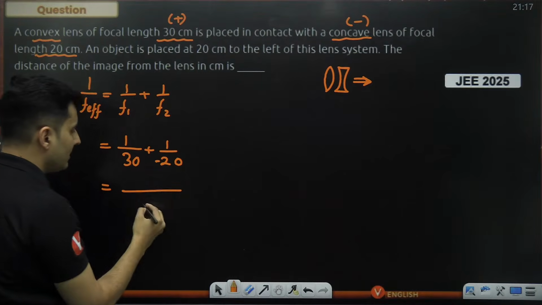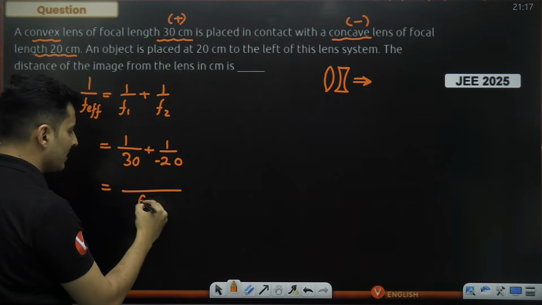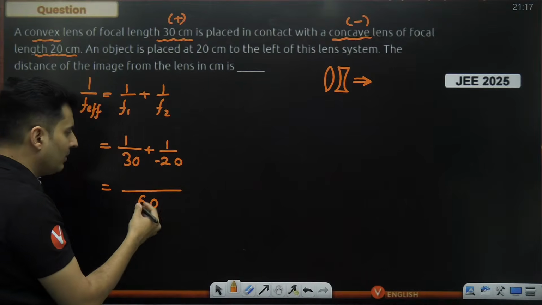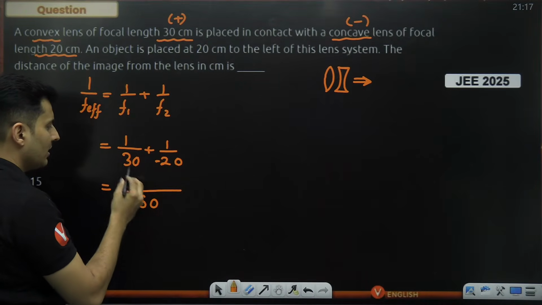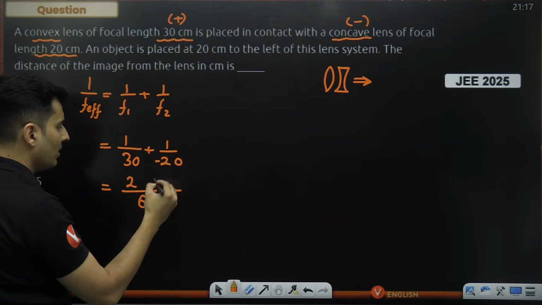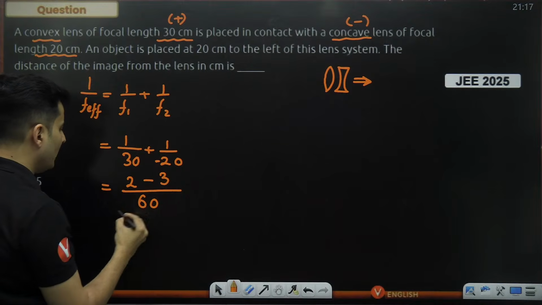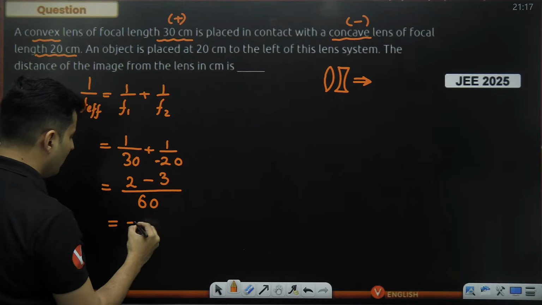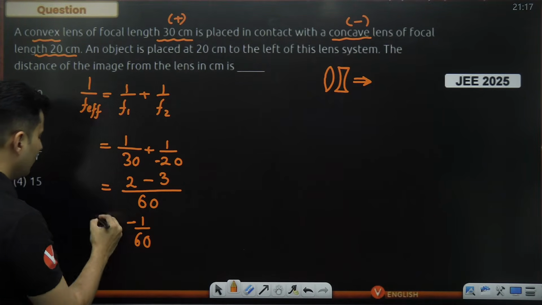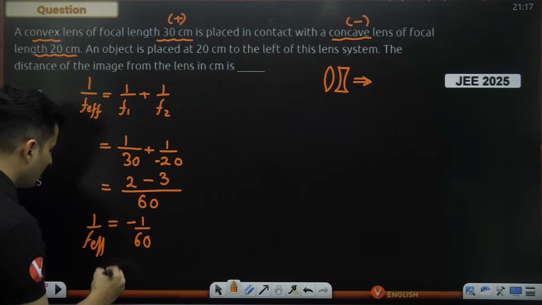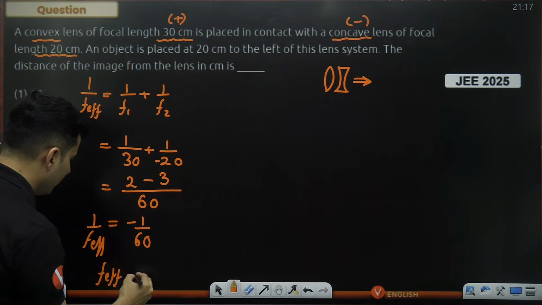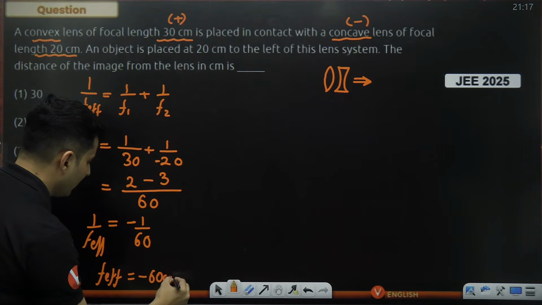The LCM is 60. This is 1 by 30 minus 1 by 20. So 30 goes with 60 two times, 20 goes with 60 three times. So 2 minus 3, which will make it minus 1 by 60. That is 1 by f effective. Therefore, the effective focal length will be minus 60 centimeters.